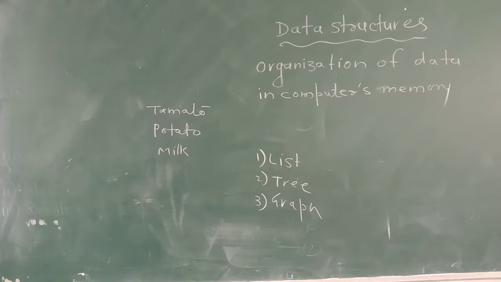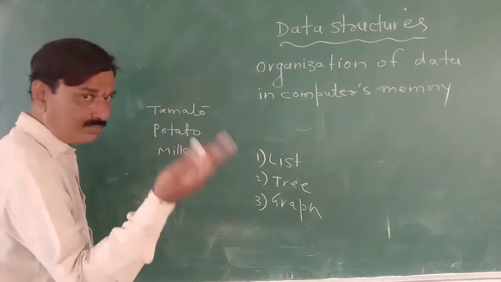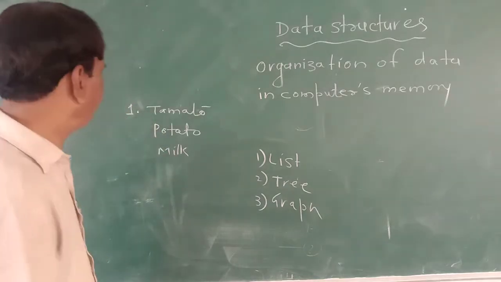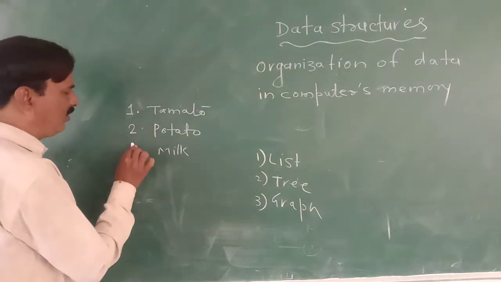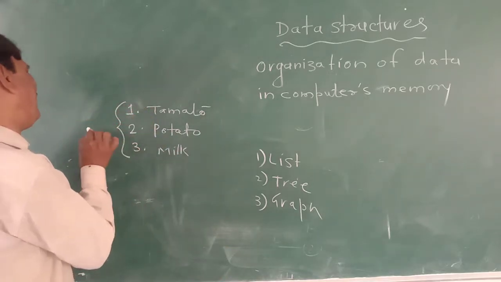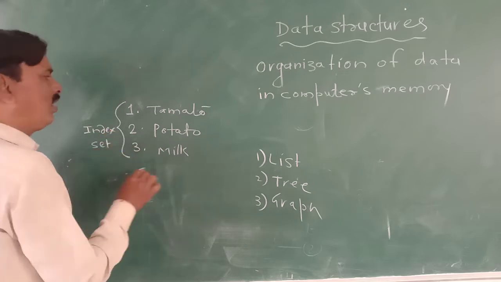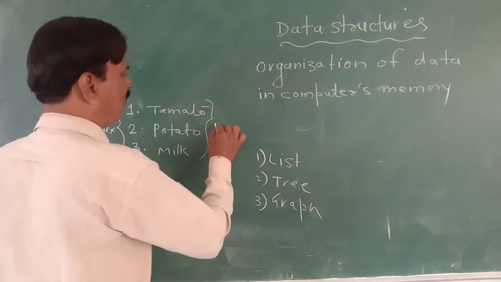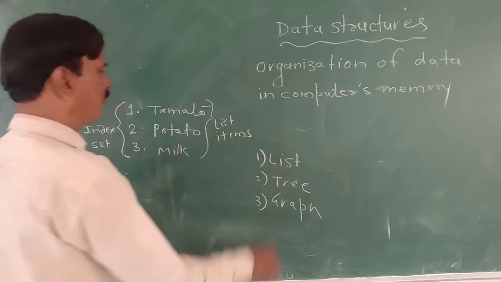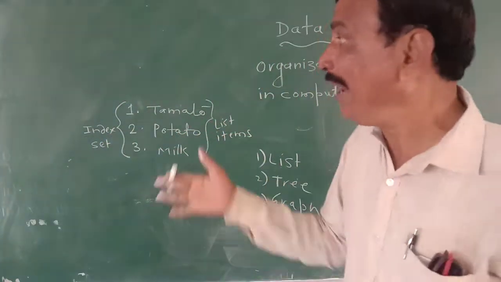Every list item is referenced by an index. These are the index, so it is called an index set. And these are list items. In this way we organize the data on plain paper.